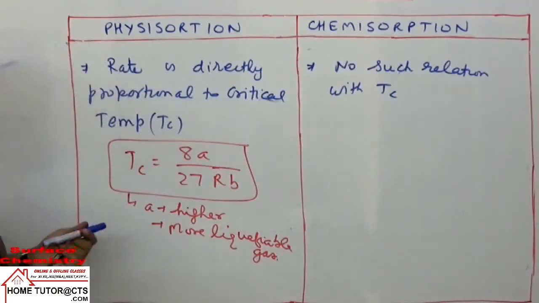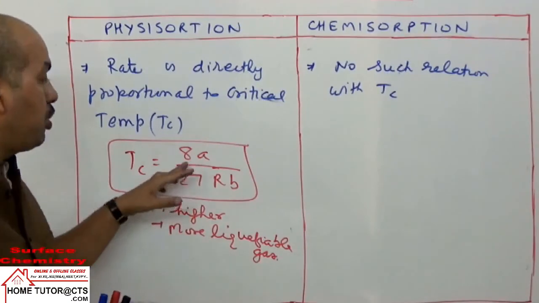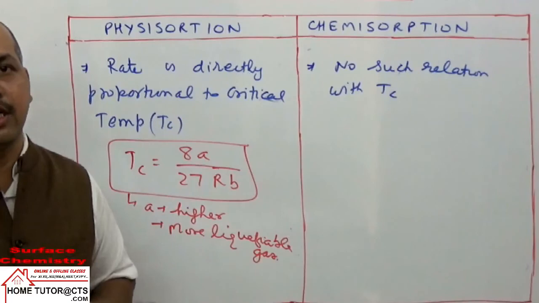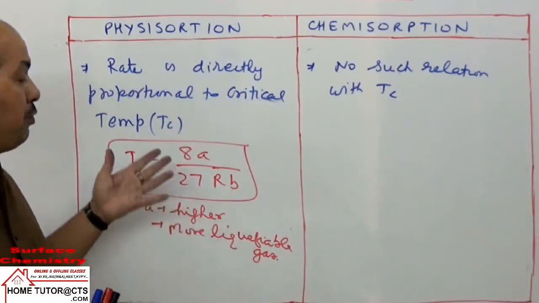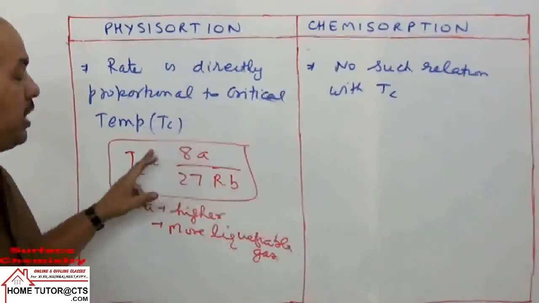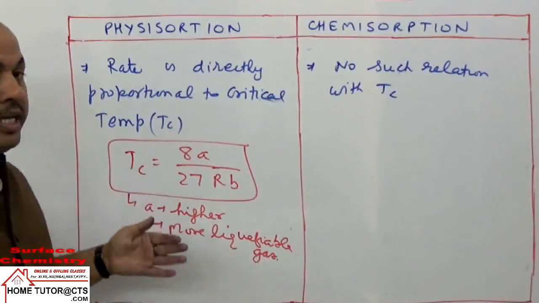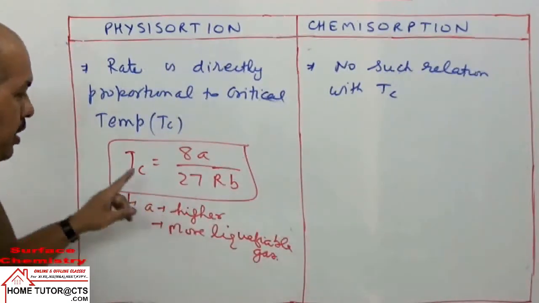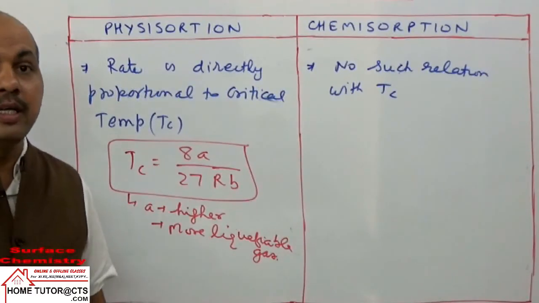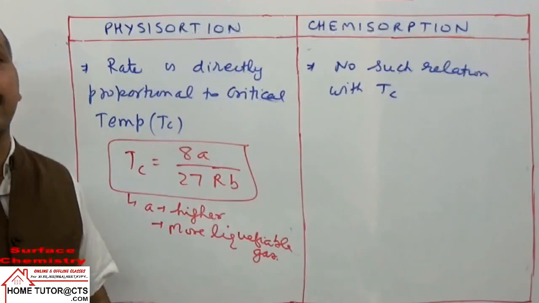Because in that case they will have more van der Waals attractive forces. Small a is a measure of van der Waals attractive forces, or simply attractive forces in the gas molecules. If we have strong attraction in gas molecules, then a is higher. A higher also means high critical temperature. High TC indicates the gas is more liquefiable, because of strong van der Waals attractive forces.